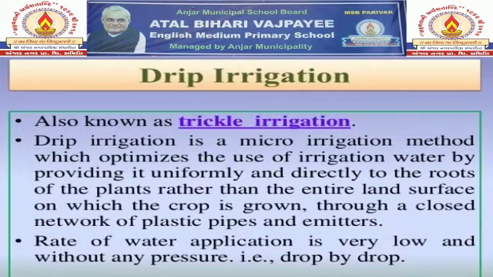Now the next method is drip irrigation, which is also known as trickle irrigation. Drip irrigation is a micro irrigation method which optimizes the use of irrigation water by providing it uniformly and directly to the roots of the plants rather than the entire land surface on which the crop is grown, through a closed network of plastic pipes and emitters. Rate of water application is very low and without any pressure, that is drop by drop, and so the name of the method says, that is drip irrigation.